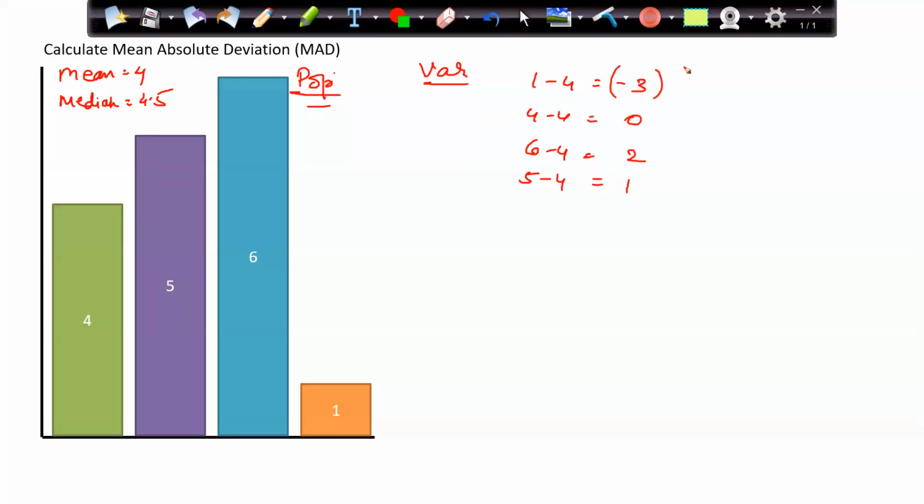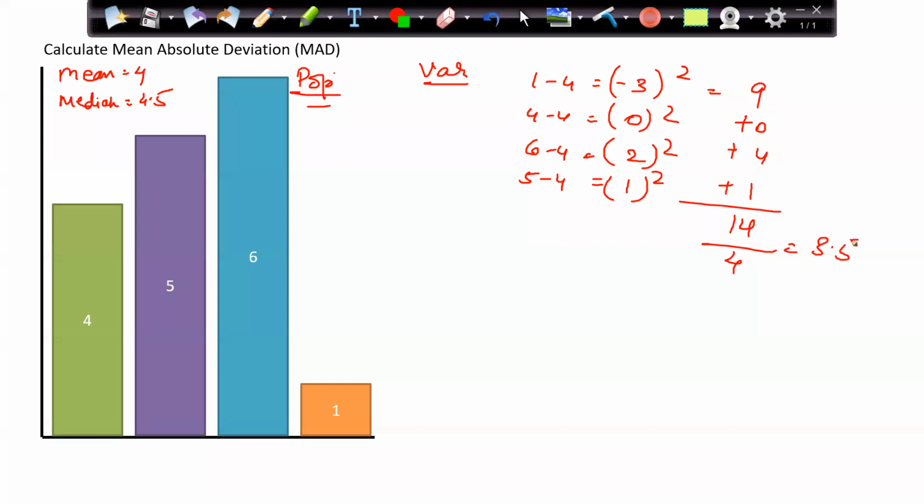I'll take the square of this. That is 9 plus 0 plus 4 plus 1. So 9, 10, 14. By total number of records, 4. 14 by 4 comes out to be what? 3.5. So my variance is 3.5 when we are considering this as a population.